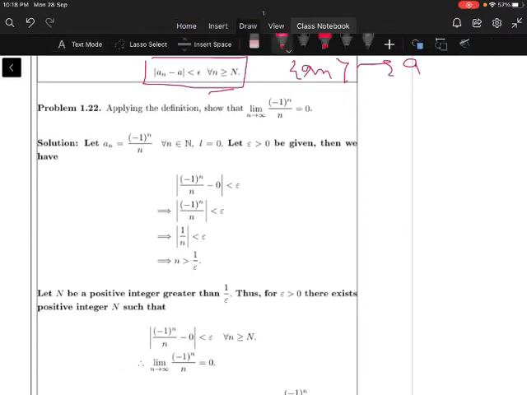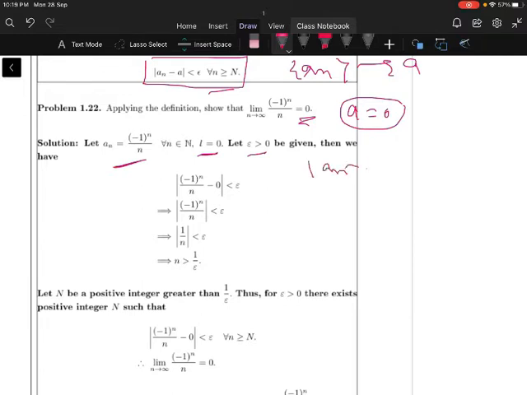Applying the epsilon definition, let us show that the limit of (-1)^n / n as n tends to infinity is 0. So the limit point is 0 here. Using the epsilon definition, let a_n equal (-1)^n / n for all n belonging to the natural numbers, and L equal to 0. Let us take epsilon positive, given by us.